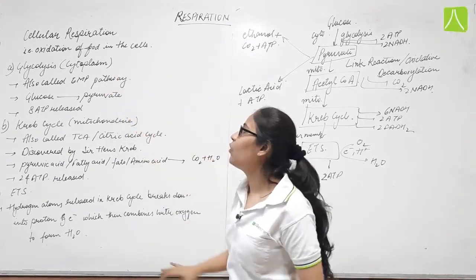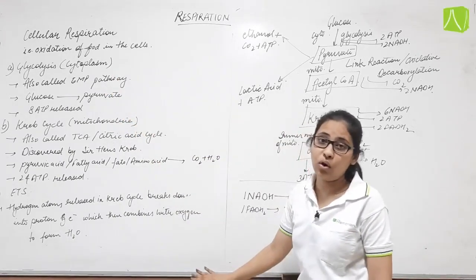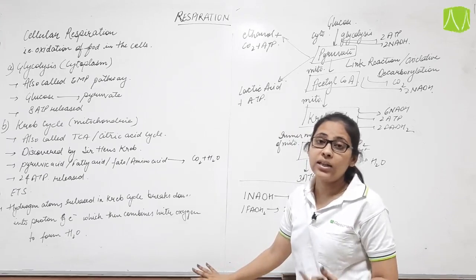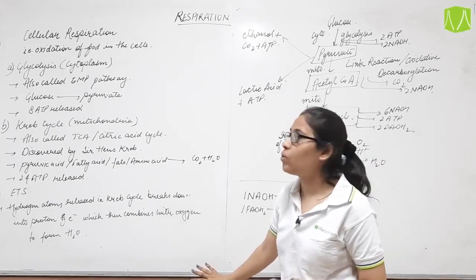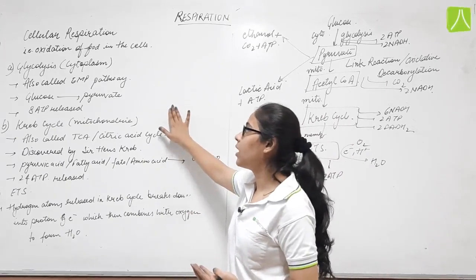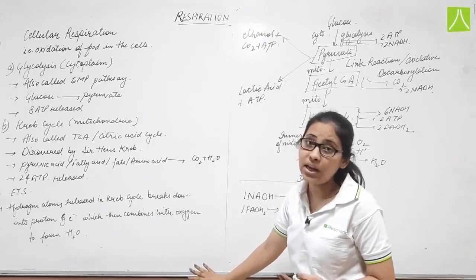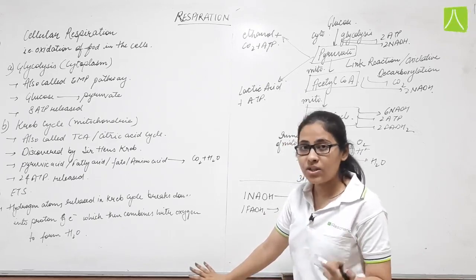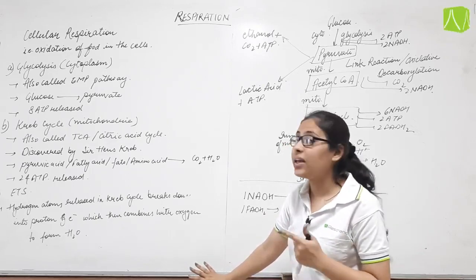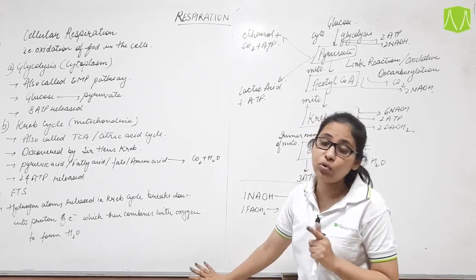It is also known as the EMP pathway because it was given by 3 scientists, Embden, Meyerhof and Parnas. So this step is also known as the EMP pathway. The amount of ATP which is released during this step is 8 ATP, that is, 8 molecules of ATP